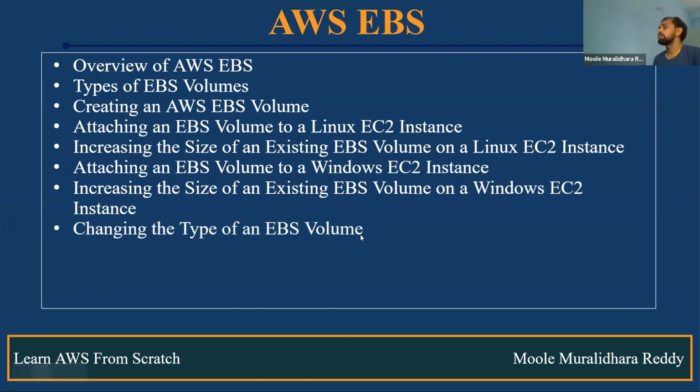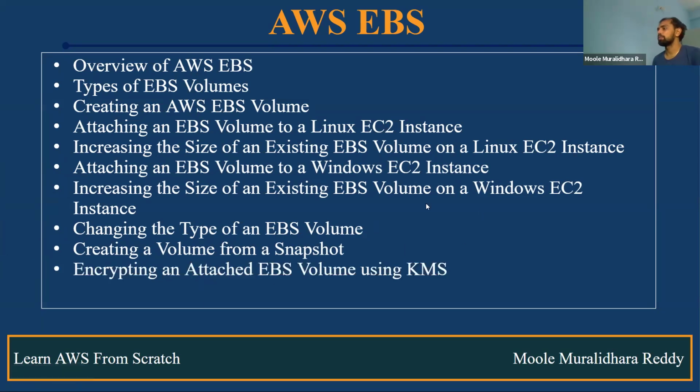Okay. And also how do we change the type of EBS volume from GP2 to GP3? How do we do that? And also how do we create that volume from a snapshot? And also how do we encrypt the existing EBS volume using KMS as well?